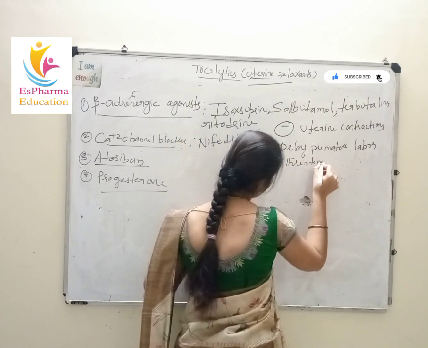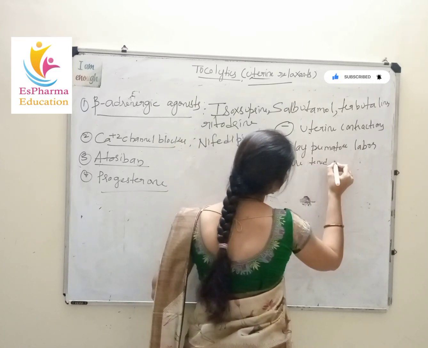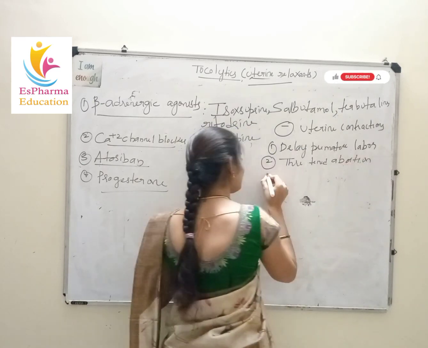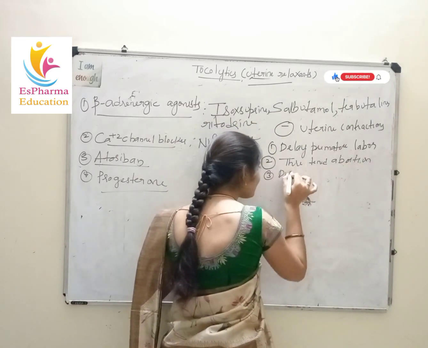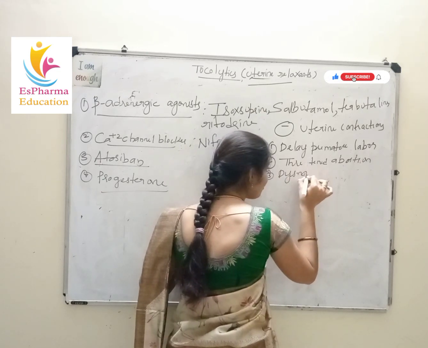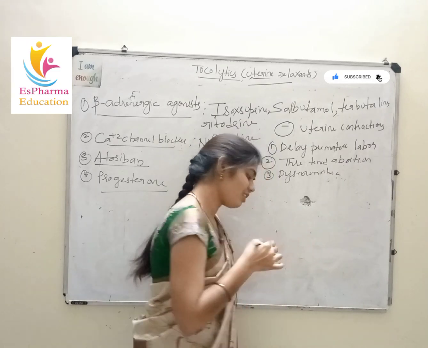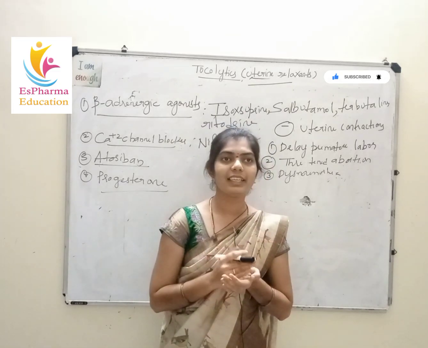And the third condition is dysmenorrhea. Under these 3 conditions, we will use the tocolytic drugs.